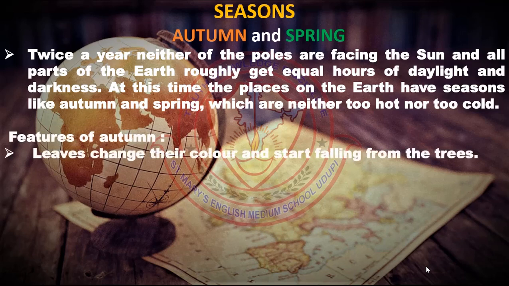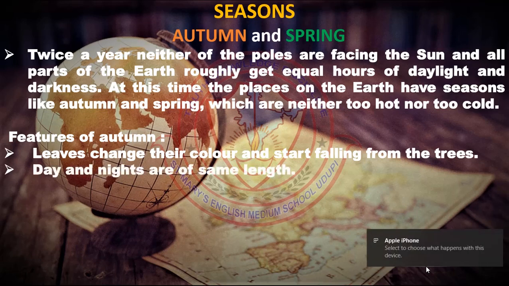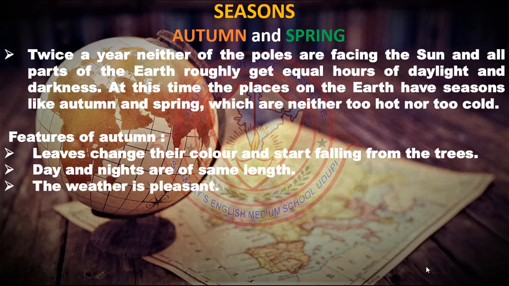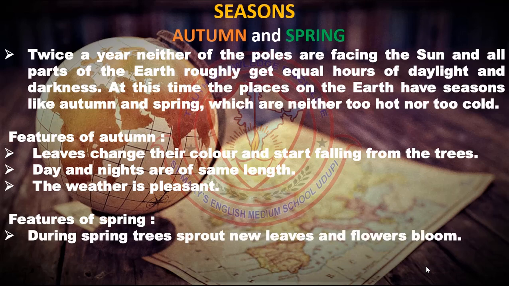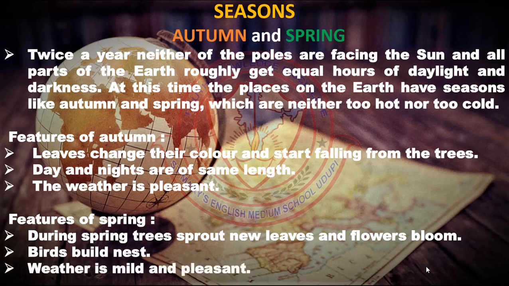Features of autumn. Leaves change their color and start falling from the trees. Days and nights are of the same length. The weather is pleasant. Features of spring. During spring, trees sprout new leaves and flowers bloom. Birds build nests. The weather is mild and pleasant.